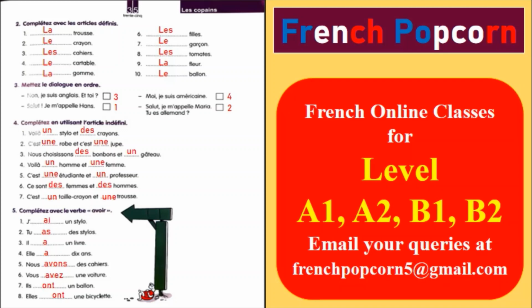Second, le crayon. Third one is les cahiers, because this is plural. Fourth one, le cartable. Fifth one is la gomme. All these words are given in the vocabulary section. So if you want to see the meanings of these words, you can just see the vocabulary part.